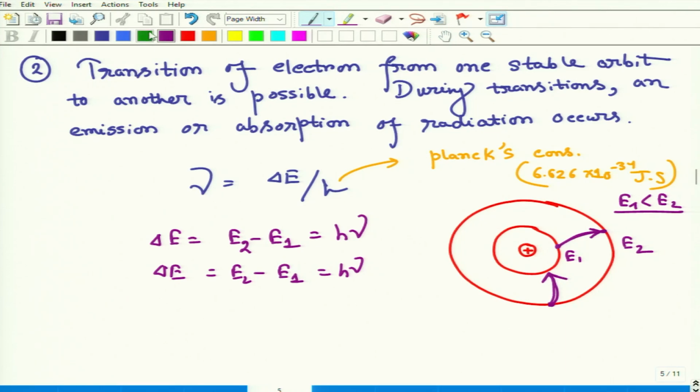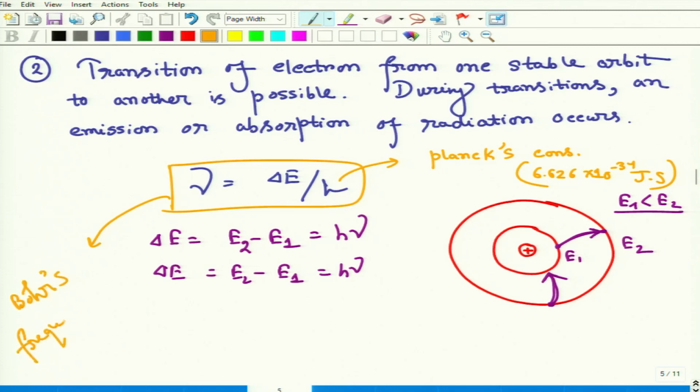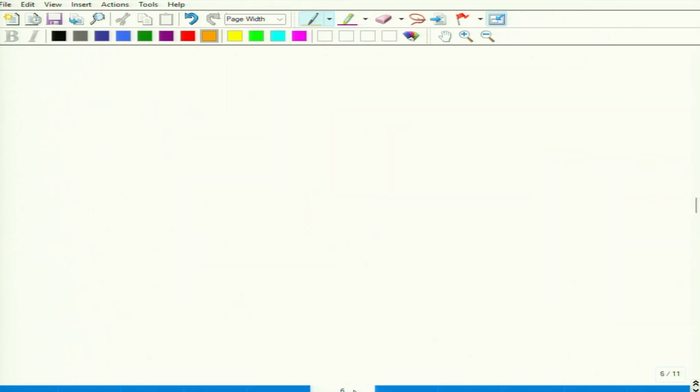So this is called Bohr's frequency conditions. So this is the second postulate, right?